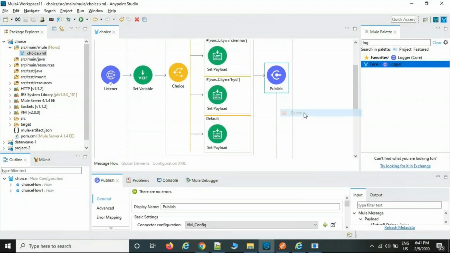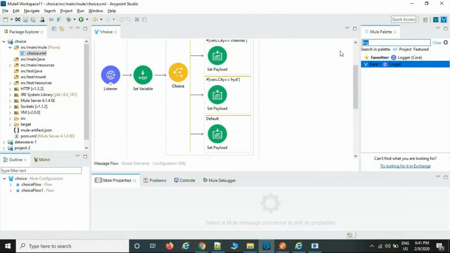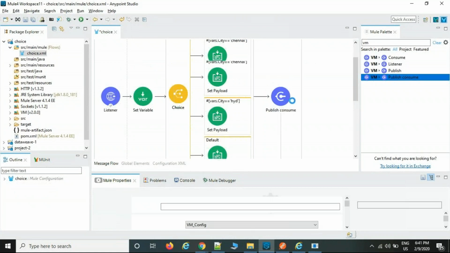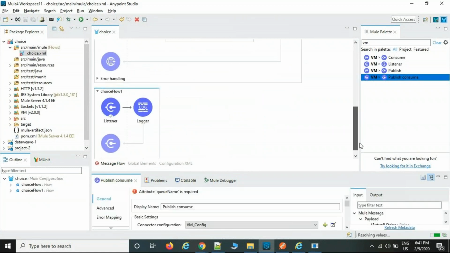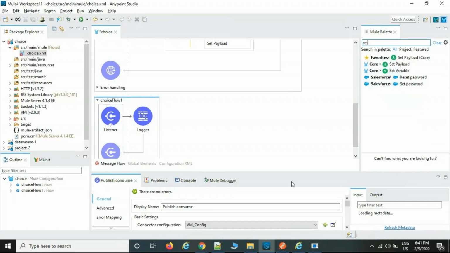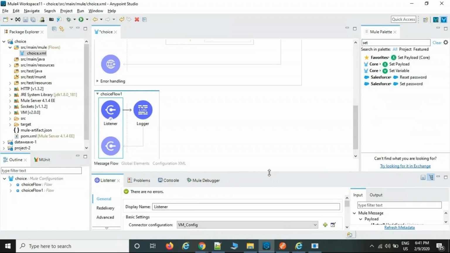Then you can change the palette to VM publish consumer palette. Now after the receiver sends a confirmation message, you can take one set payload here, or else if you want you can write it here also, the option is available.